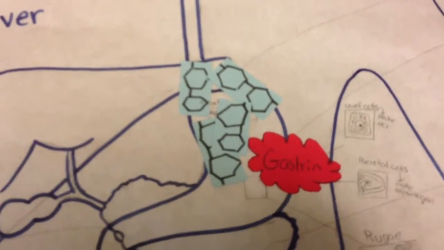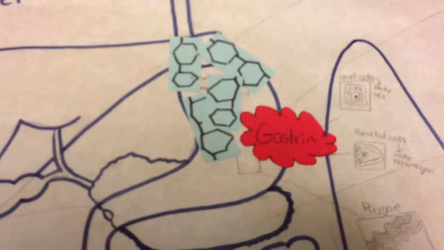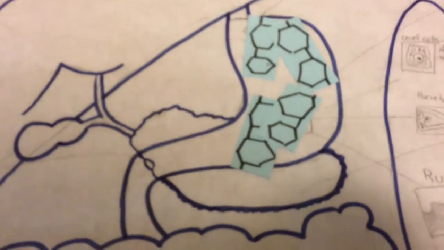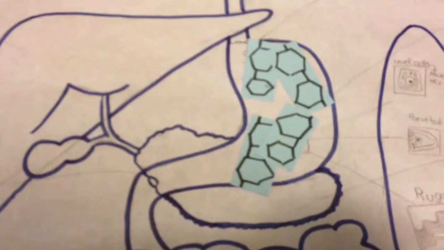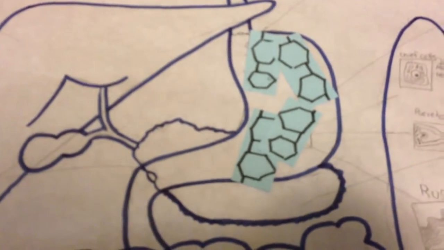The bolus enters the stomach through the cardiac sphincter. Once it gets there, the hormone gastrin is released, which causes the release of the gastric juices into the stomach. The gastric juices consist of hydrochloric acid, mucus, and pepsin.